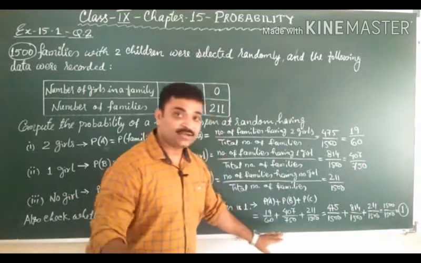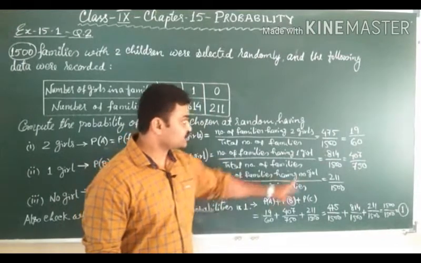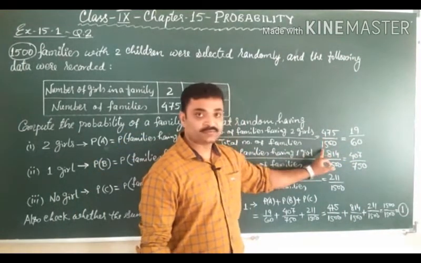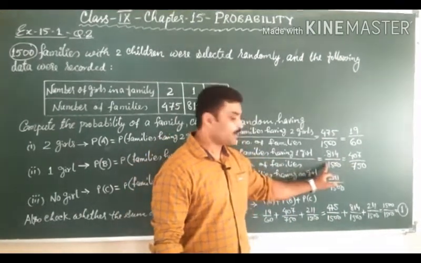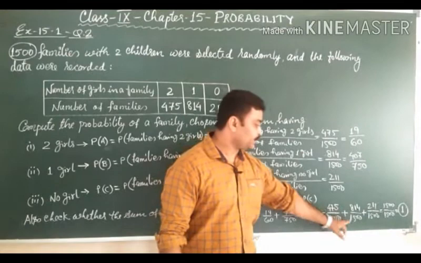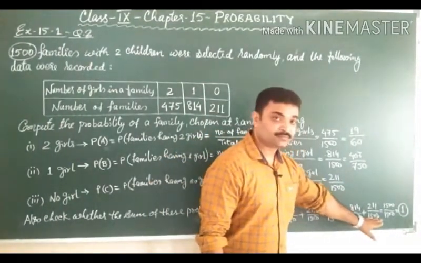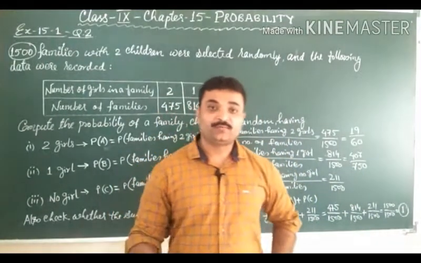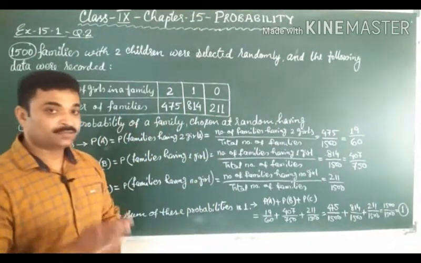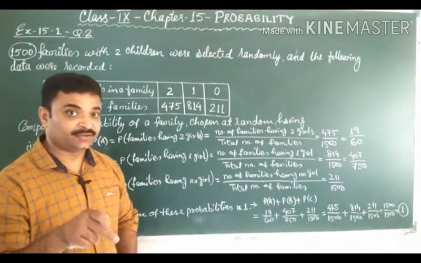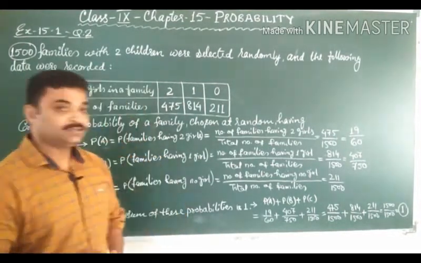You can solve this by taking the LCM, or we can write in place of 19 upon 60 as 475 upon 1500. In place of 407 upon 750 we will write 814 upon 1500, and 211 upon 1500 as it was, and the sum of these is equal to 1500 upon 1500, that is equal to 1. So we have checked that the sum of the probabilities of an event is equal to 1. Clear? So students, please note it down.